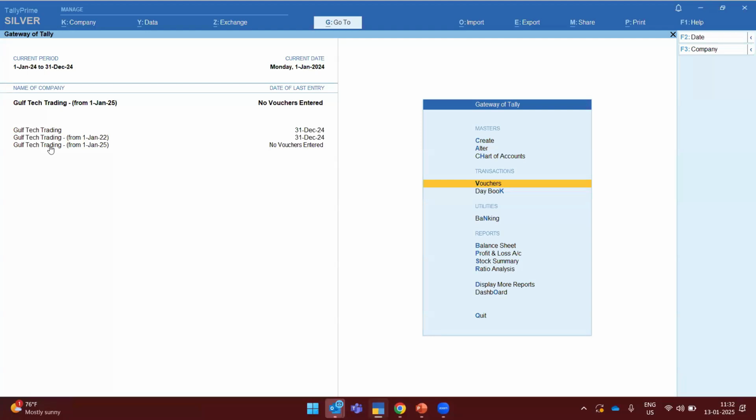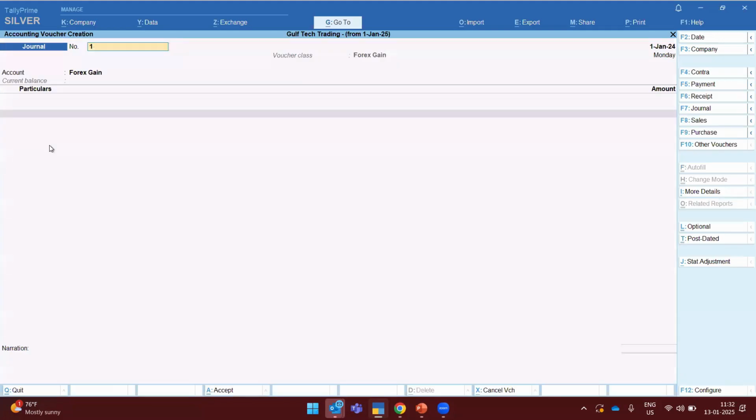In this company, many people have their own voucher numbering sequence. If they have their own voucher number sequence, they have to go to the alteration of the particular voucher, maybe sales or purchase, and give a prefix or suffix if they have anything. In that case, all the voucher numbers will restart freshly from this particular financial year. If I drill down here, as earlier I did a number of vouchers in the journal, now you can see the voucher number is showing as 1, because the financial year started from 1st January 2025.